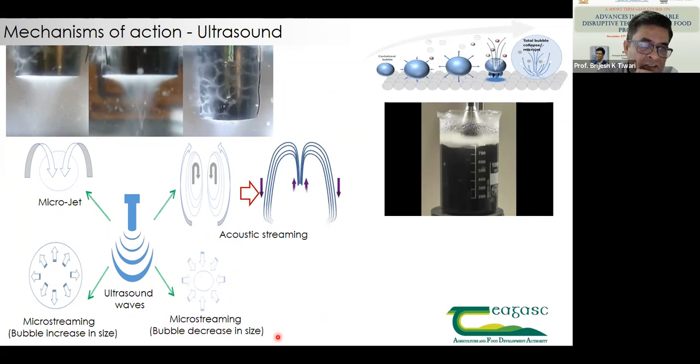Microstreaming: the bubble decreases in size, leading to implosion, that is, it implodes because of its own pressure, and in microstreaming the bubble increases in size.